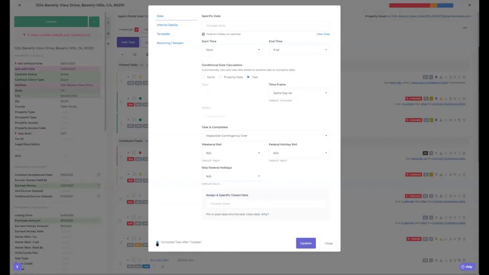If you go down to assign a specific close date, that's super important because you may close this task right now, but let's say that you're working on a Saturday and you're like, you know what?